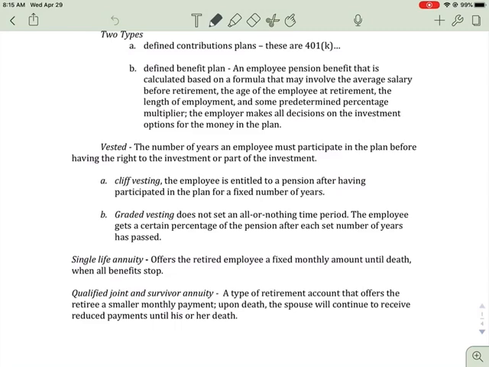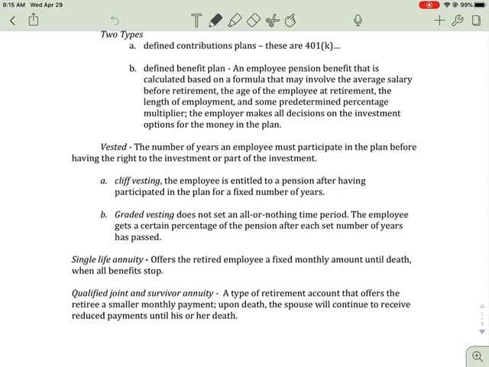Then there are two types of vesting. Cliff vesting, which is an employee is entitled to a pension after having participated in the plan for a fixed number of years. So it might be 5 years or so on. And then there's graded vesting that does not set an all or nothing time period. So in other words, it's not like, oh, you have to be here 5 years and then do that. The employee gets a certain percentage after a set number of years have passed.